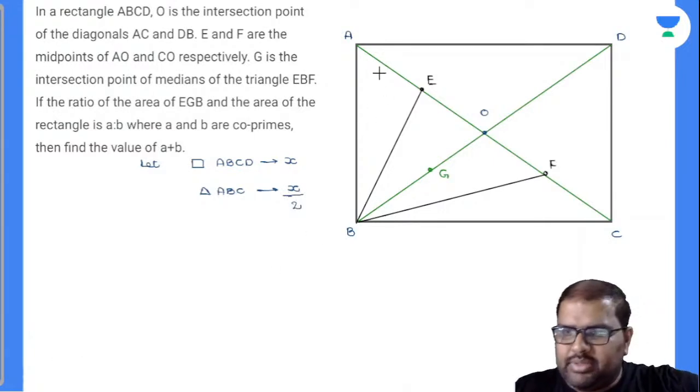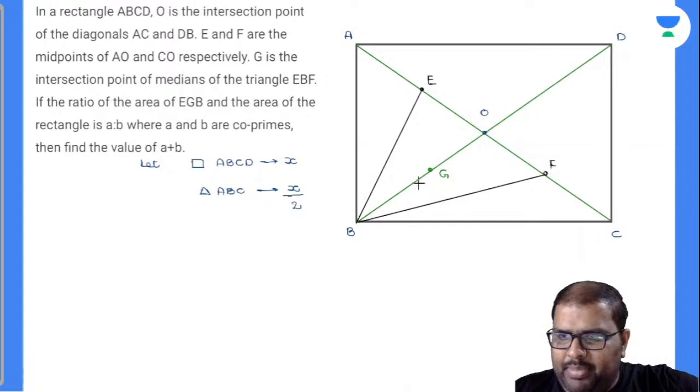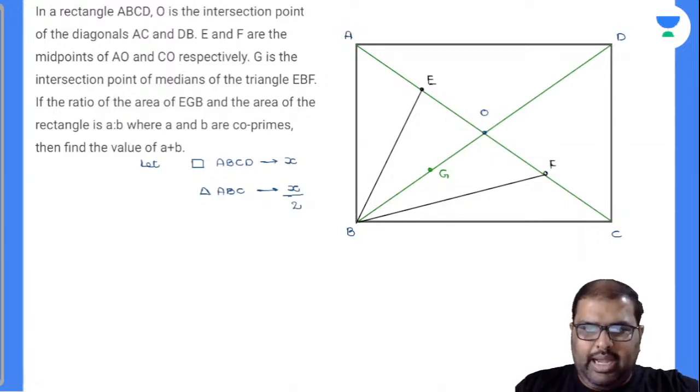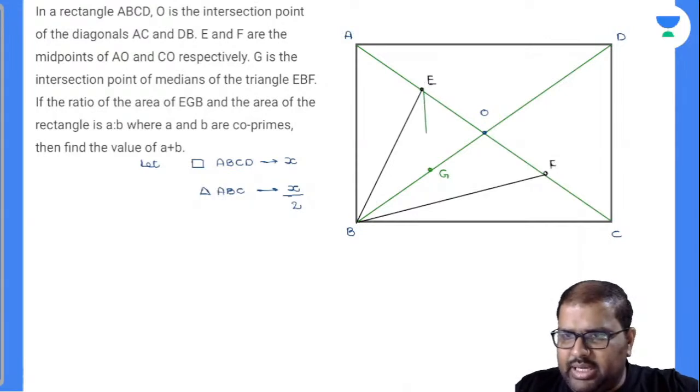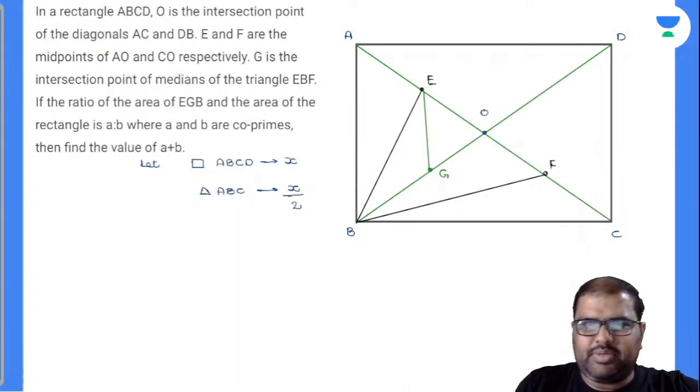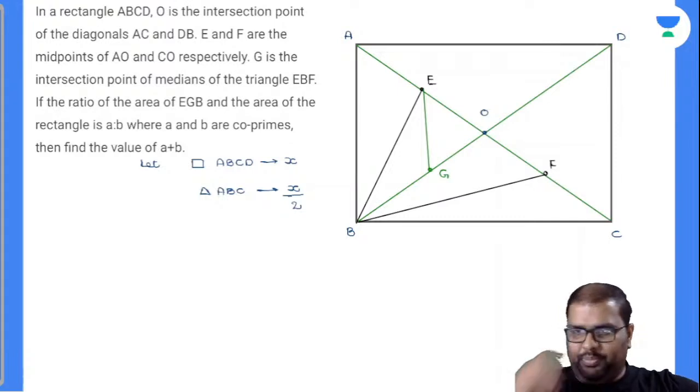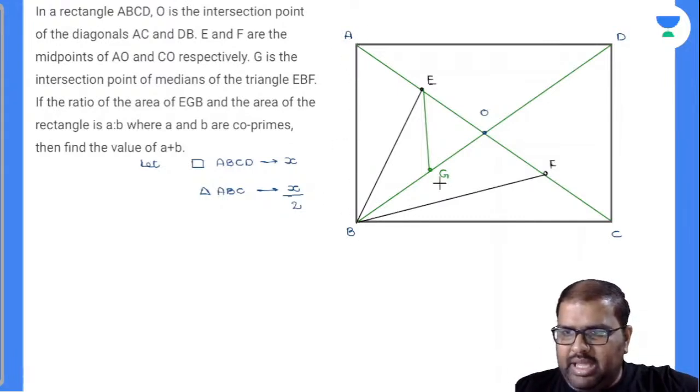Now closely observe there. Come to this triangle ABO. And again EGB is the area asked. Now I'll mark EGB also. From E to G I'll draw a line segment. Closely observe there. I'll mark one more point. Now ABO in triangle ABC.